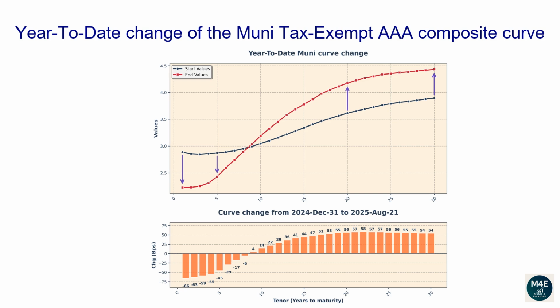The 1-year tenor changed -66 basis points. The 2-year tenor changed -63 basis points. The 5-year tenor changed -45 basis points. The 10-year tenor changed 14 basis points. The 20-year tenor changed 56 basis points. The 30-year tenor changed 54 basis points.